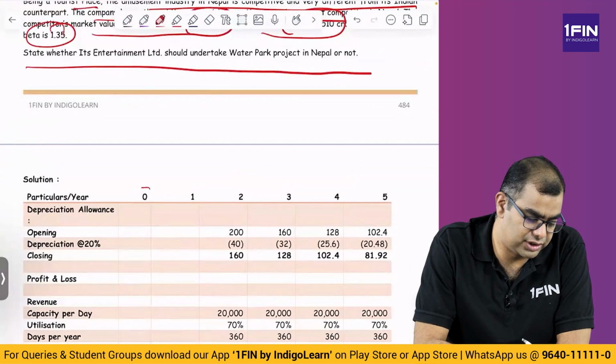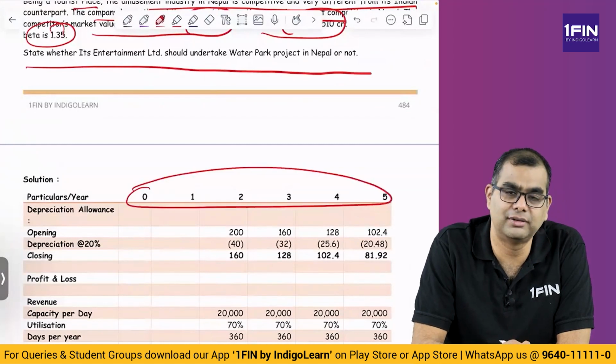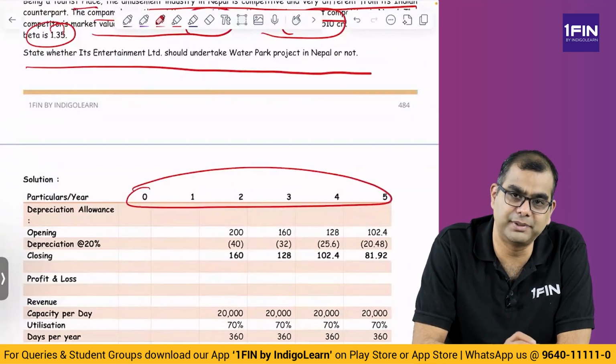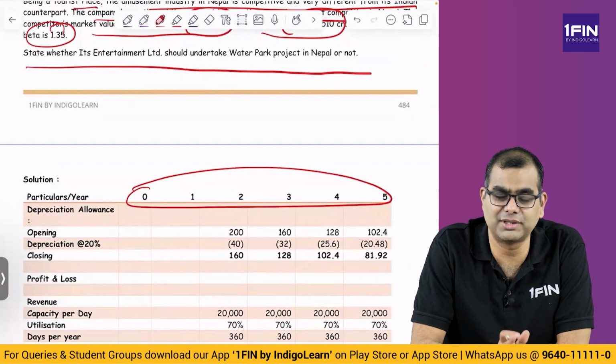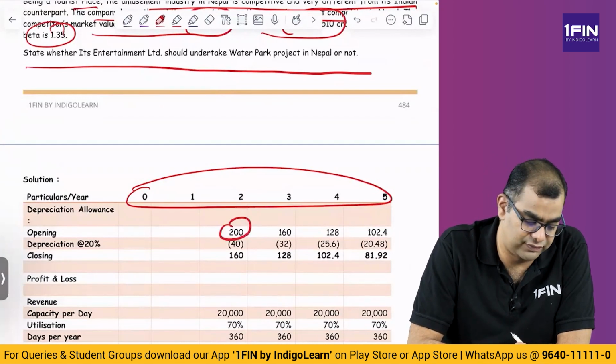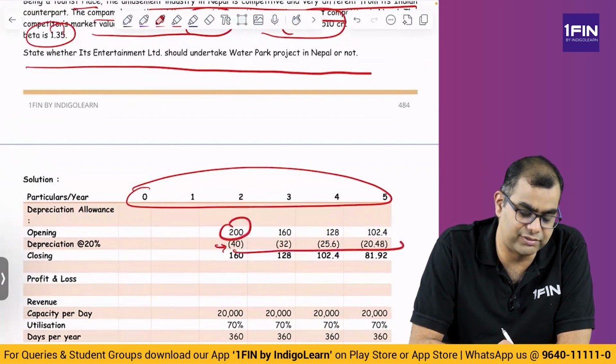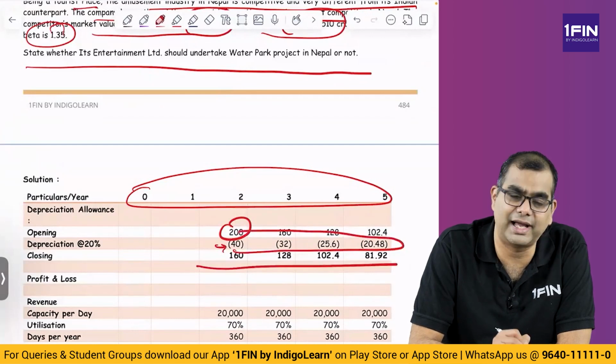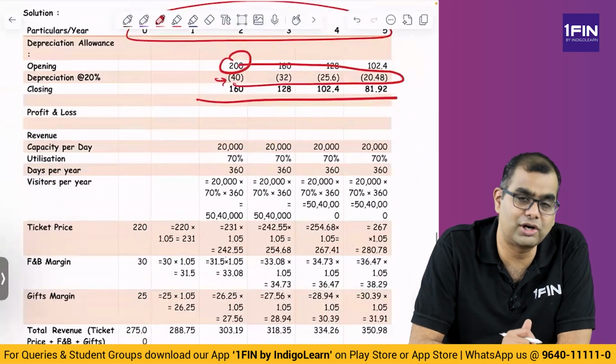So first, year 1 to 5, 0 to 5, because of depreciation, how do you compute? And depreciation, we said only 200 crores is the maximum capital value. So we take 200 crores as the value on which depreciation is allowed. So of that 20%, every year 20, 20, 20 on WDV basis, you will get the actual depreciation every year. Then you come to P&L.